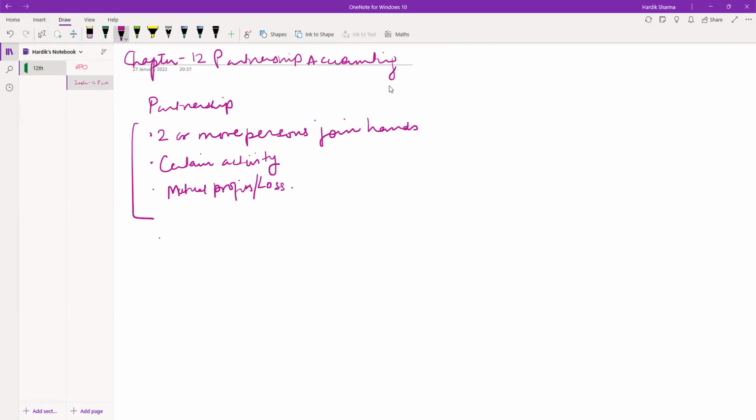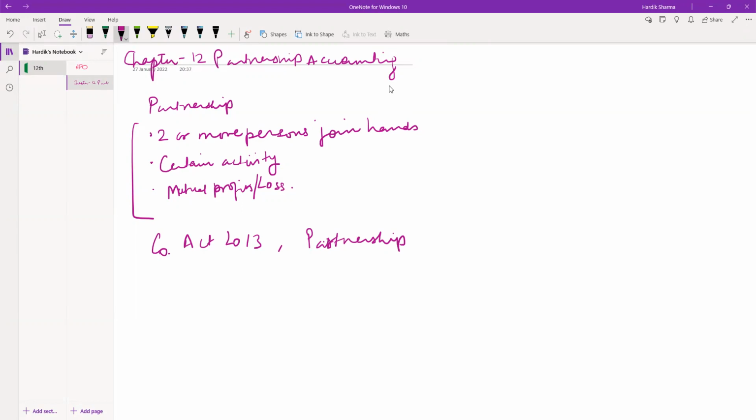As per the Companies Act 2013, that's applicable now, there is a limit for the persons to be in a partnership, that is, how many persons will be able to form a partnership.